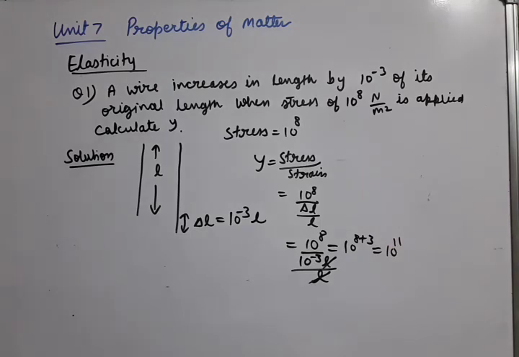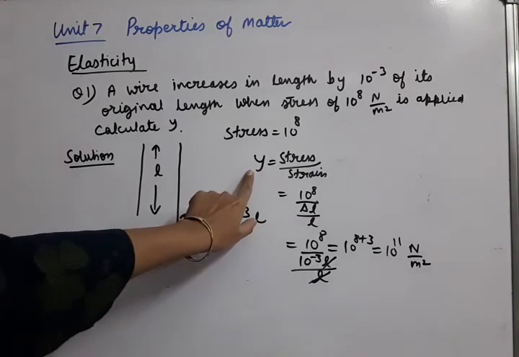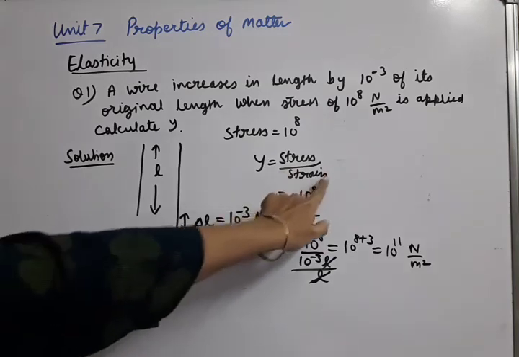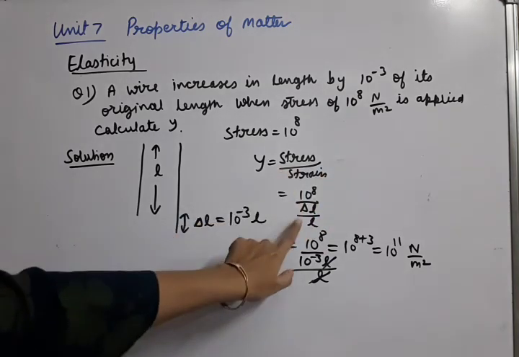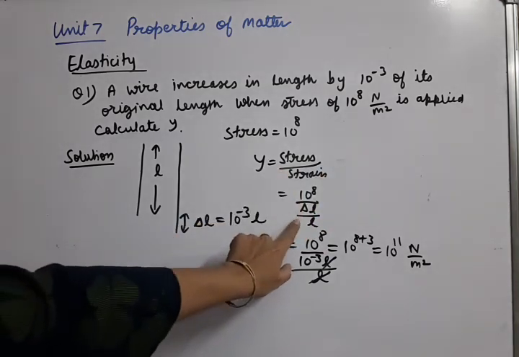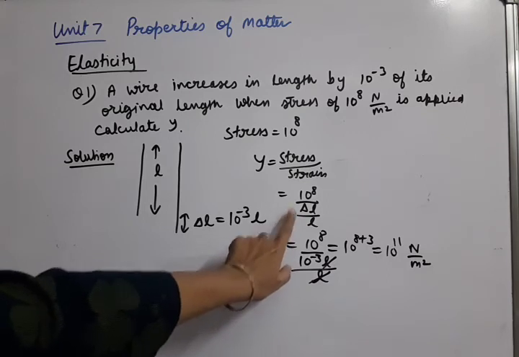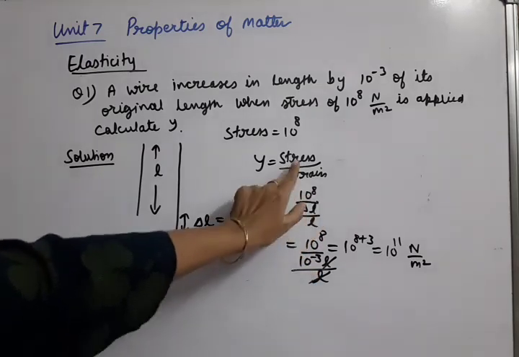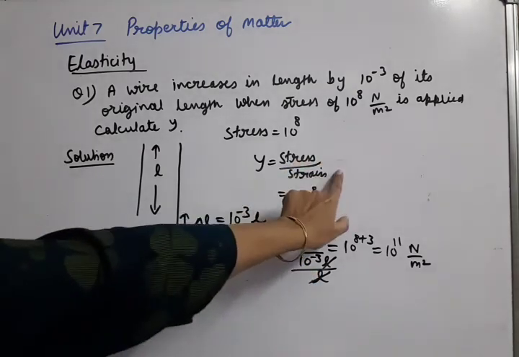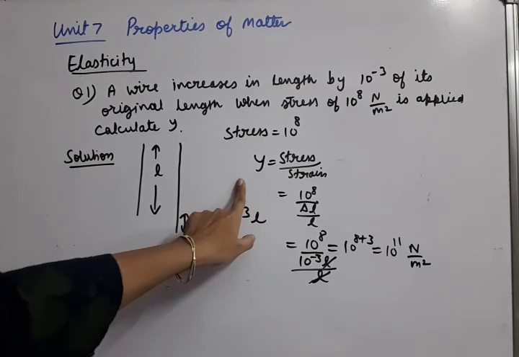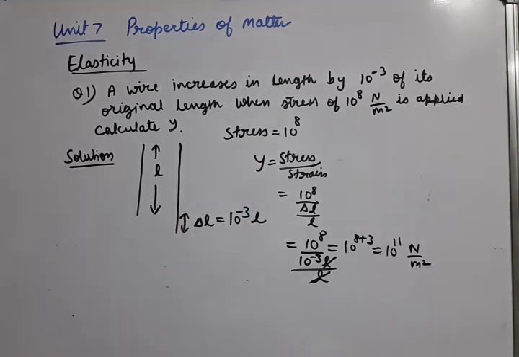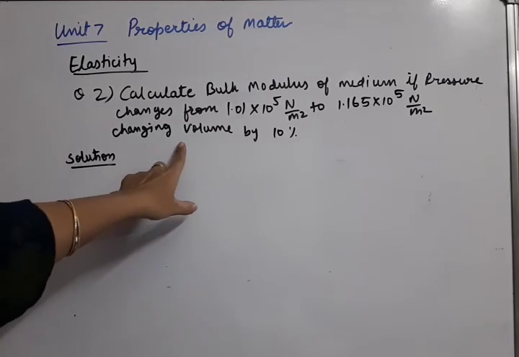So what is the unit of Young's modulus? Newton upon meter square. Why is it Newton upon meter square? Because strain has no unit. Strain is what? A ratio, change in length upon original length. Both may be in centimeter or both may be in meter, so strain has no unit. Only stress has a unit, Newton upon meter square. So Y also has the unit Newton upon meter square. Note down. Let's do one question of bulk modulus.